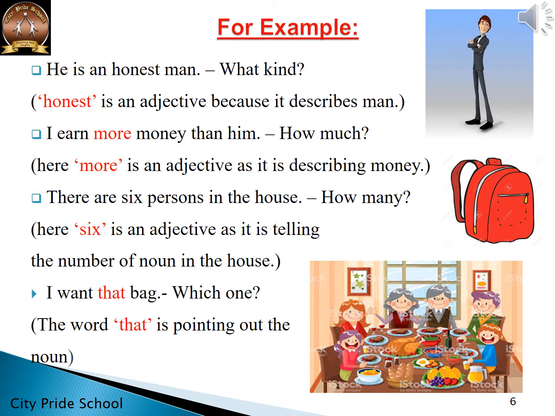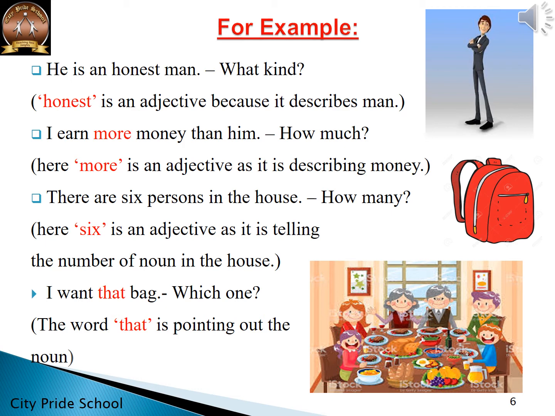Few more examples. The first sentence. He is an honest man. So what kind? Man is a noun. And what information are we getting about the man? What kind of a man he is? So, when you get the answer, it is he is an honest man. Honest is an adjective as it is answering the question what kind of. So, what kind of a man? He is an honest man. So, honest becomes an adjective.